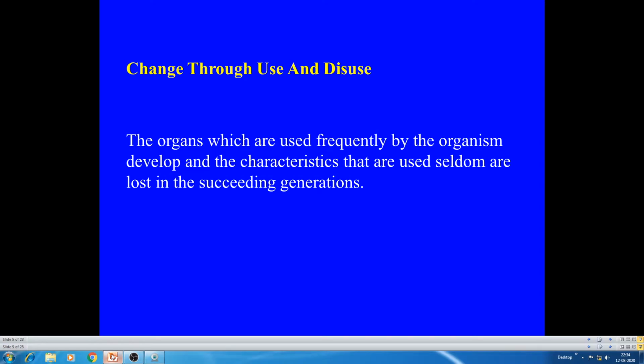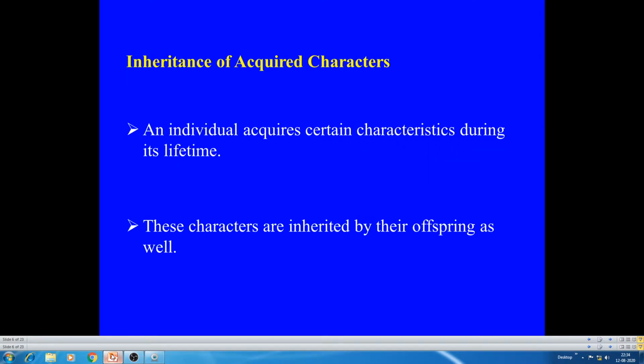That is the use and disuse theory. When an organ is used, it becomes very active, and when it is not in use, it gradually becomes inactive or vestigial.